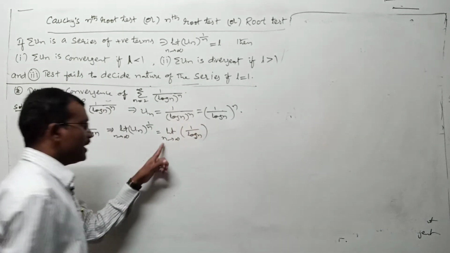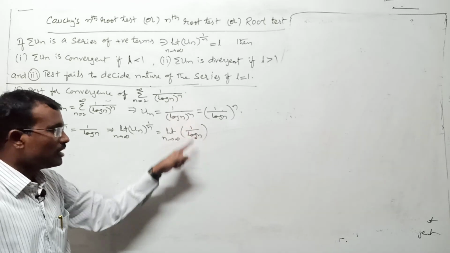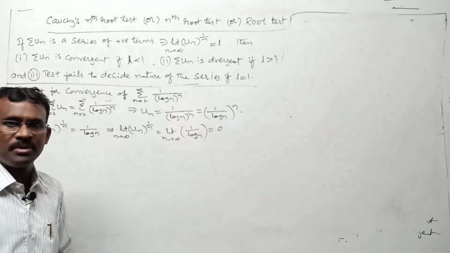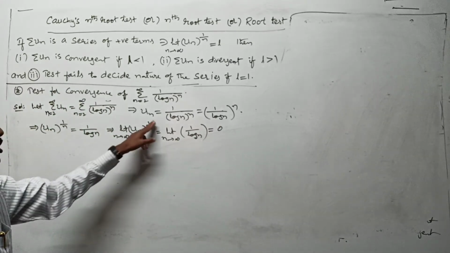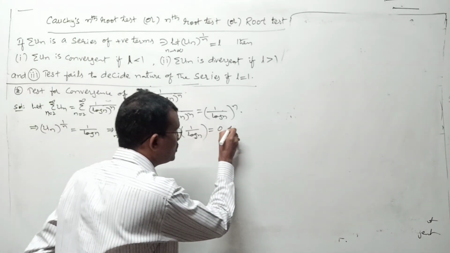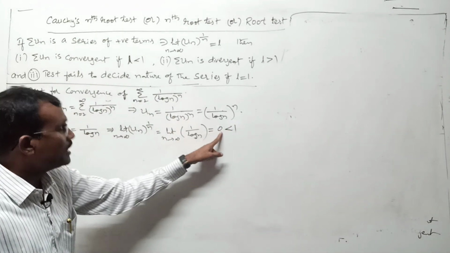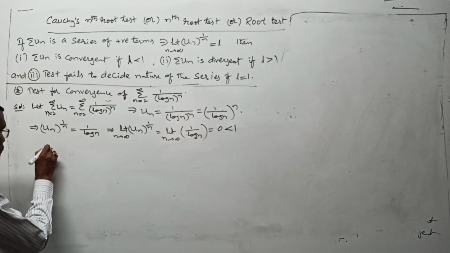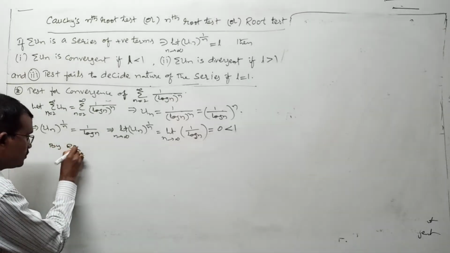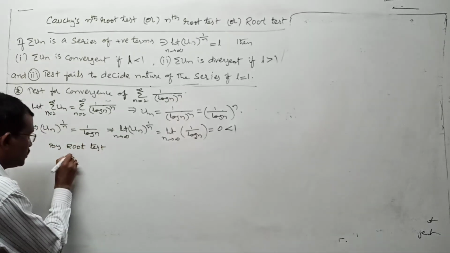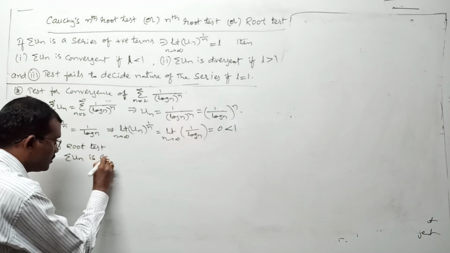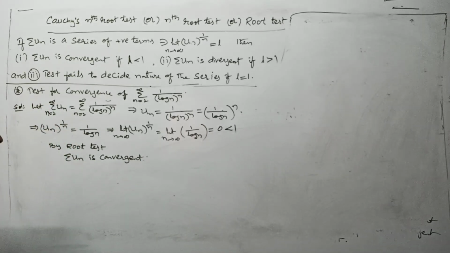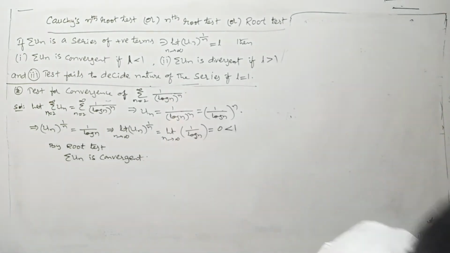Here, as n tends to infinity, log n tends to infinity, so 1 by log n tends to 0. I mean limit of un whole to the power of 1 by n as n tends to infinity is 0. Is 0 less than 1 or not? This is L, and L is less than 1. By root test we say the given series is convergent. By root test, sigma un is convergent, right? This is your next problem. Now go for the next question.